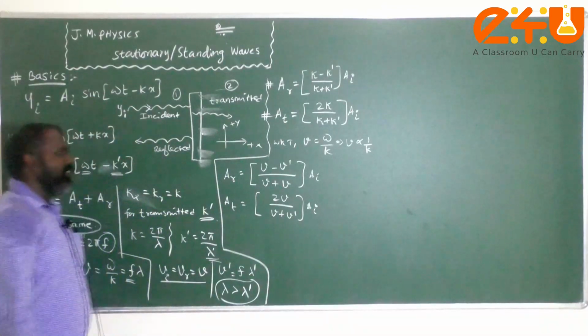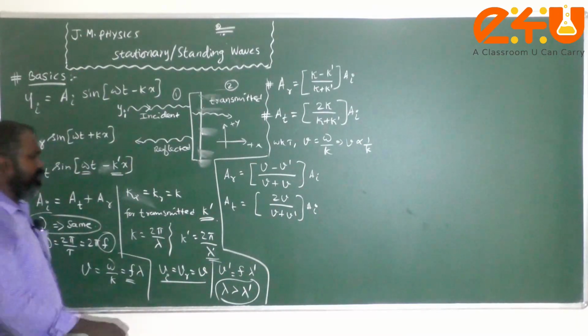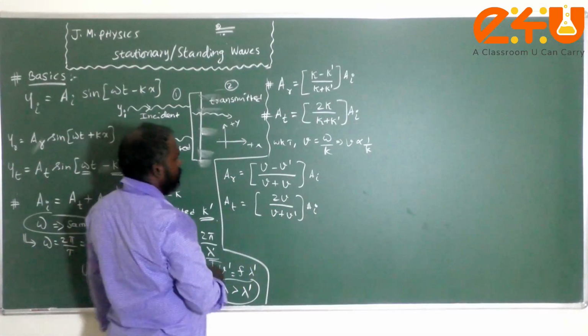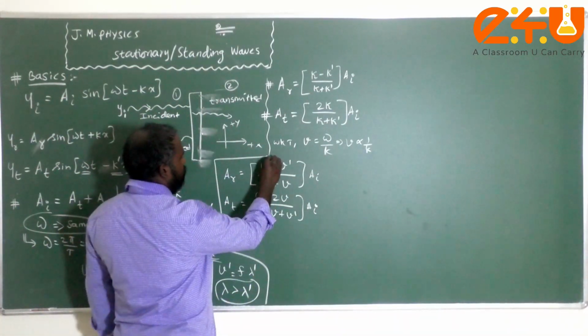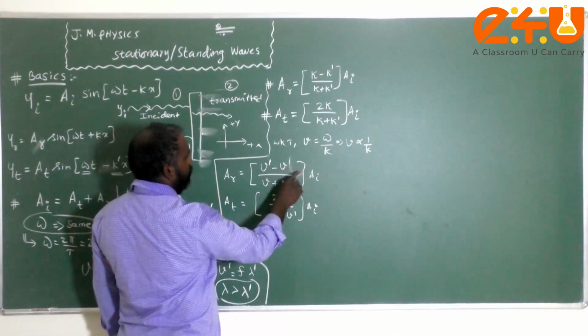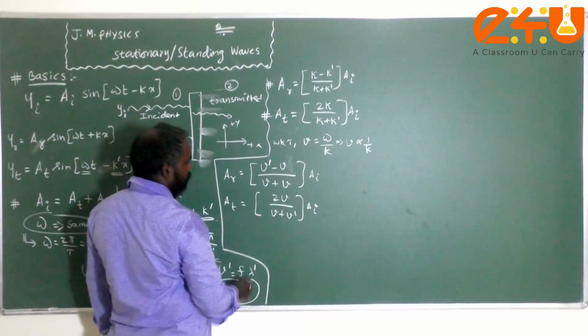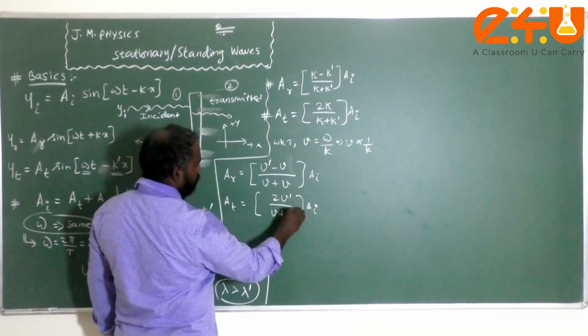So these are the amplitudes of the reflected and transmitted waves in terms of velocities. Since they are inversely proportional, the velocity terms should be corrected like this. We can write that as V dash minus V, and similarly for the other, V dash in the numerator as well.